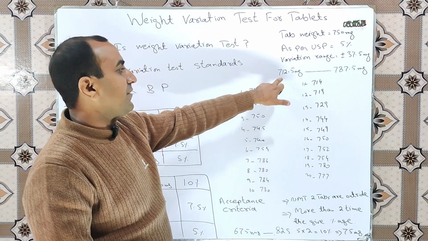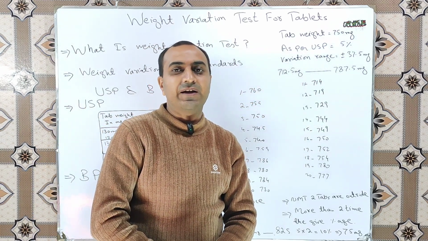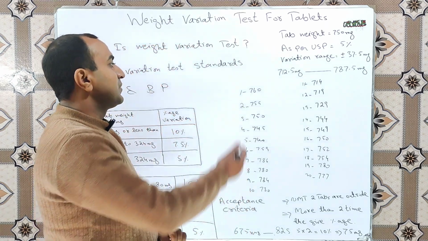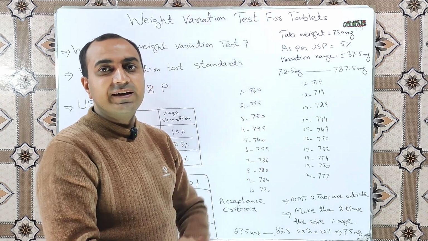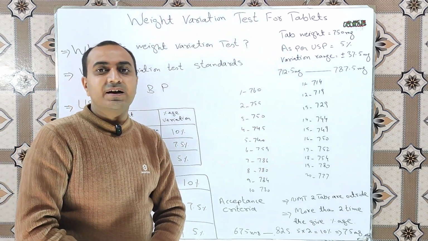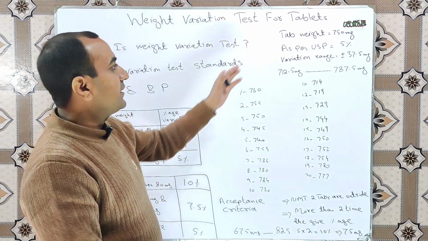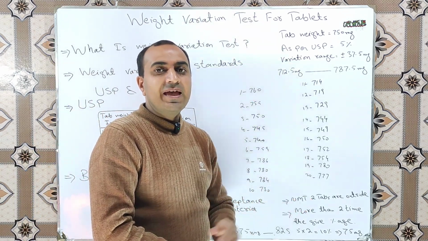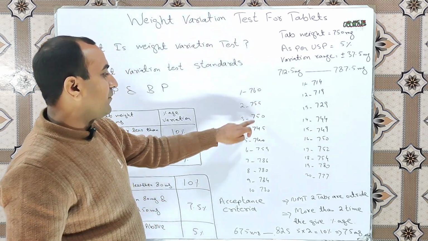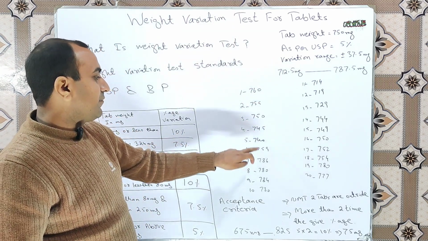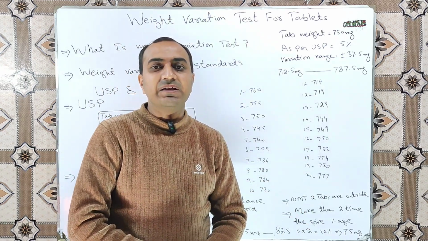So we can say that during the tablet compression process, all the individual tablet weights must be within 712.5 milligram to 787.5 milligram. To check the weight variation test, we usually take 20 tablets and check the weight of each tablet individually. In our case, we took 20 tablets and the weights of the tablets are 760, 755, 750, 745, 740 and so on, 777 milligram.